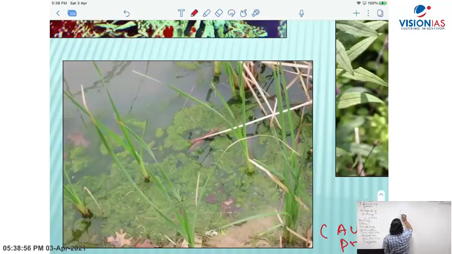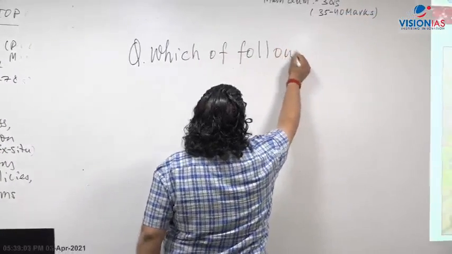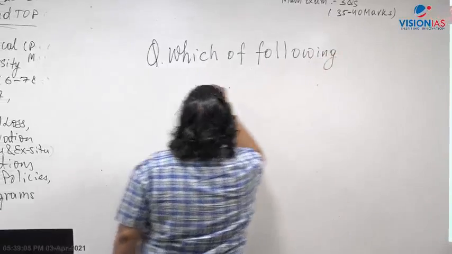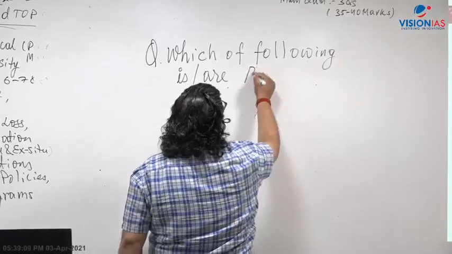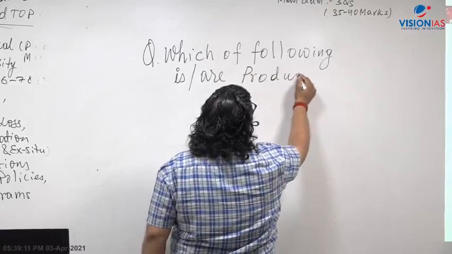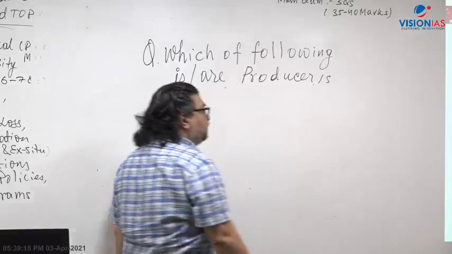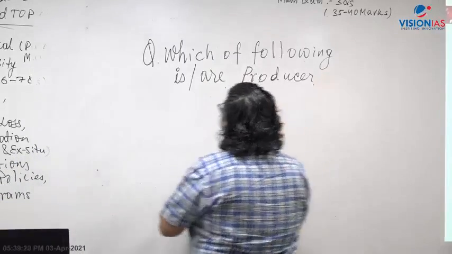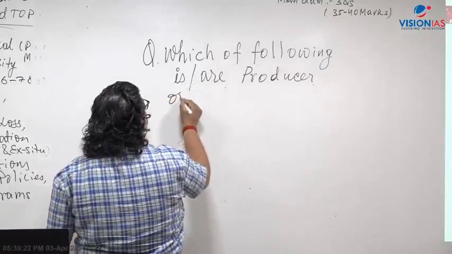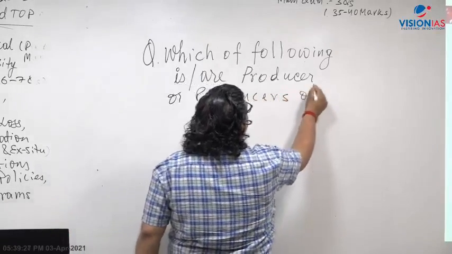I am asking a very direct question. Which of the following is or are producers, producer or producers of an ecosystem.